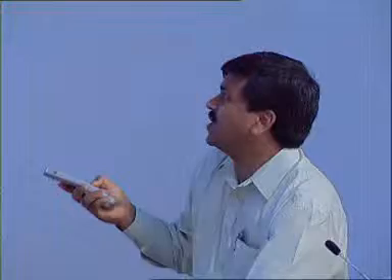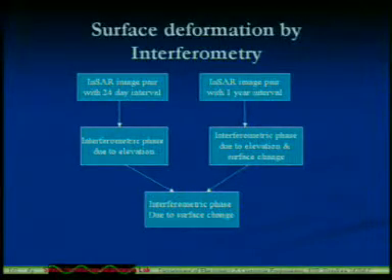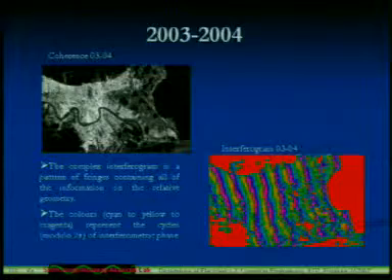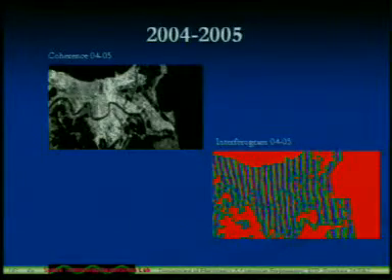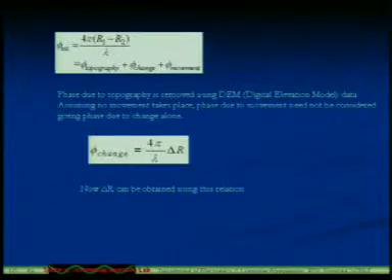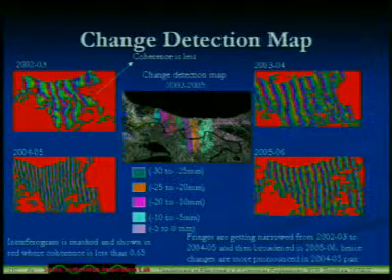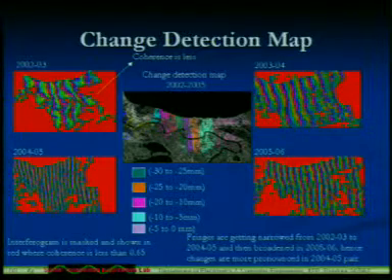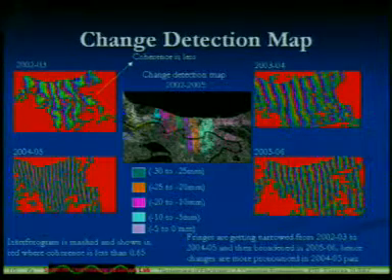And then we got some surface deformation by interferometry. That is DInSAR, 24 days. Then we have taken 1 year. And then we have calculated the interferometric phase due to the surface changes. You can see that for 2002, 2003 we are getting these fringes, and for 2003 to 2004 we are getting this type of fringes. I will show you the last result, this one. If you see 2002 to 2003, as I have already mentioned, once the fringe width is changing, the height is changing.